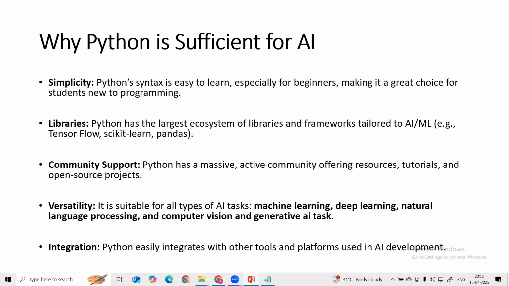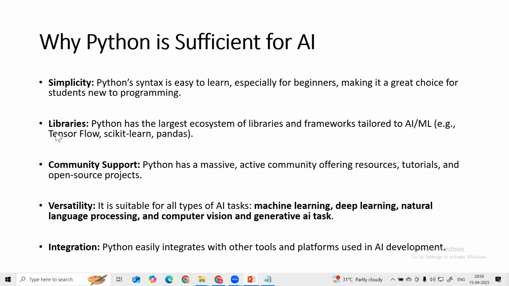So why is Python sufficient for AI? Because of its simplicity. The first feature is simplicity. Python syntax is easy to learn, whether you are from a technical or non-technical background, or a fresher. Especially for beginners, the syntax is very easy to learn. If you are experienced, it is not an issue, but even freshers and non-technical people find Python syntax very simple. You can easily grasp, understand and practice it, making it a great choice for students new to programming.